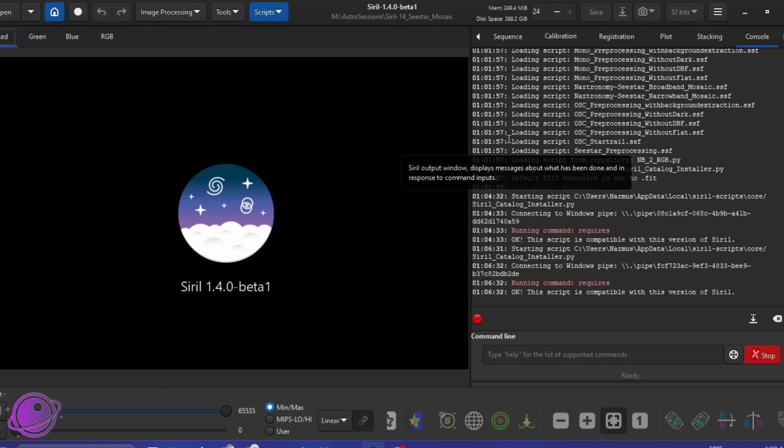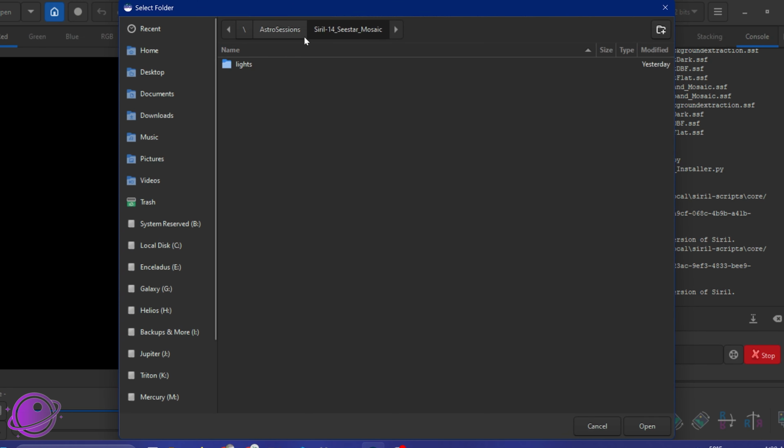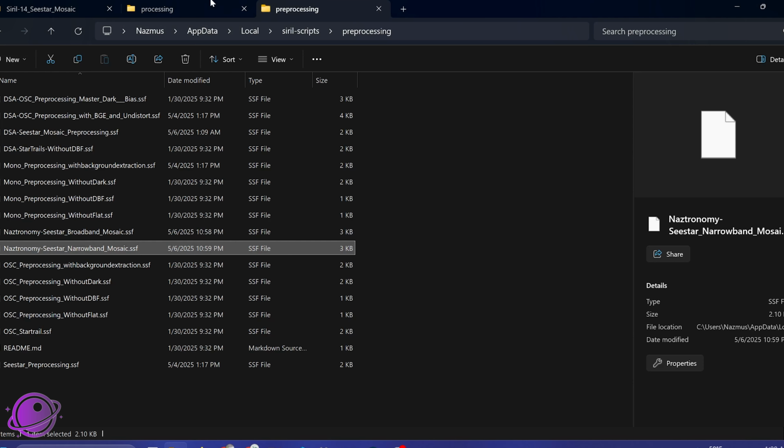The last setup option you need to do is make sure that your home directory is set correctly. I already have this set to my Siril 1.4 Seestar mosaic directory along with the lights folder here. So I'll click cancel and we'll look at what's in there.